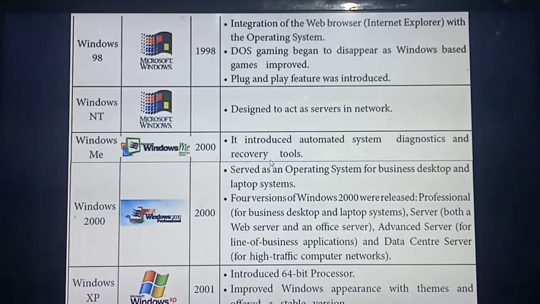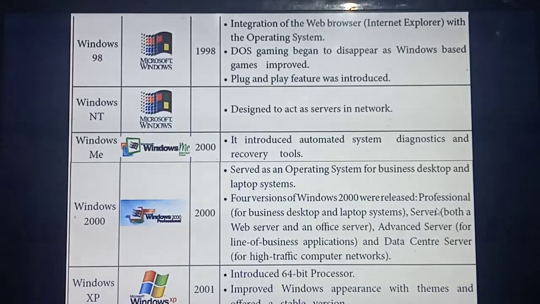Okay, so the next version is Windows 2000 Professional. Windows 2000 is introduced by the company Windows only. This kind of operating system is mostly used on desktops and laptops. Listen carefully: in Windows 2000 they have introduced 4 versions. What are the versions? The first version is Professional, which is shown in this picture or diagram.